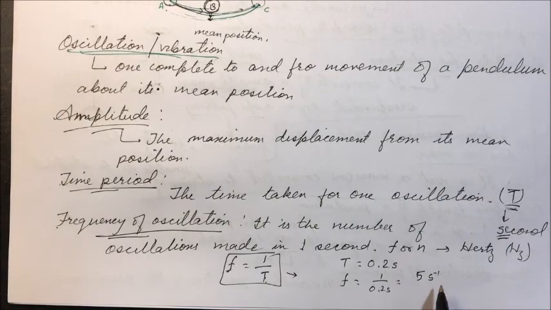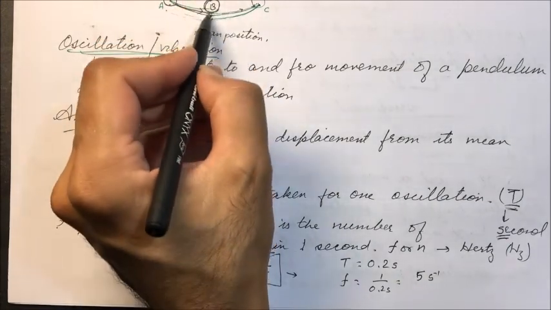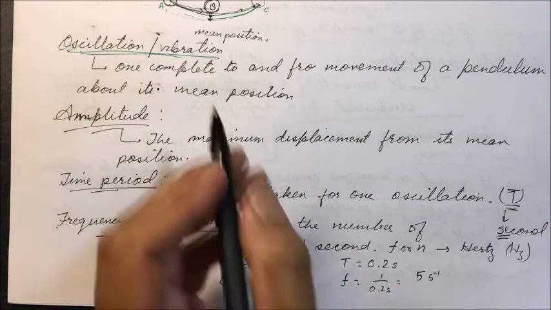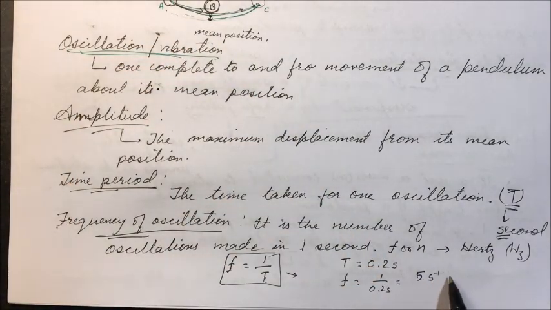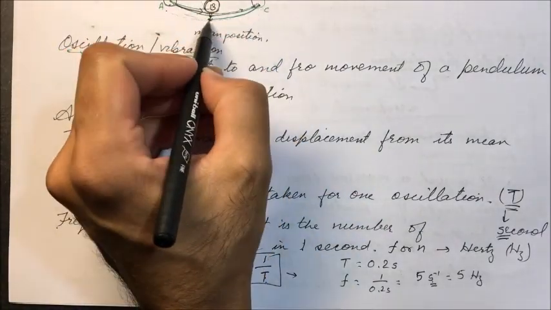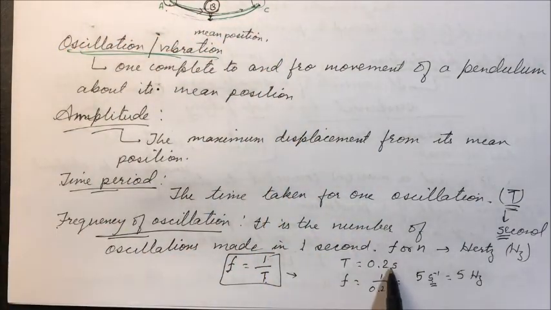So this pendulum makes 5 oscillations in 1 second, or we can say 5 hertz. This pendulum is making 5 oscillations per second, and its time period is 0.2 second.